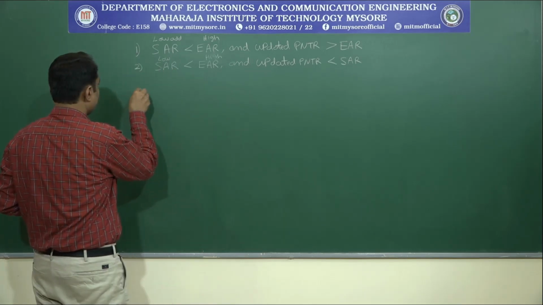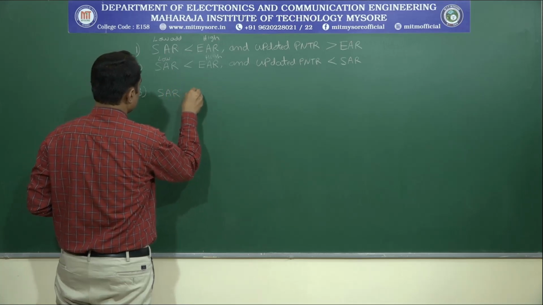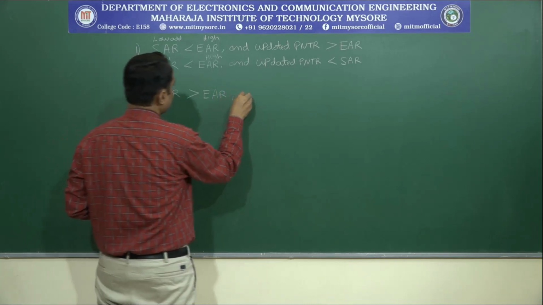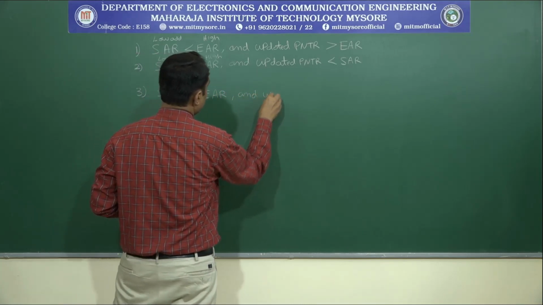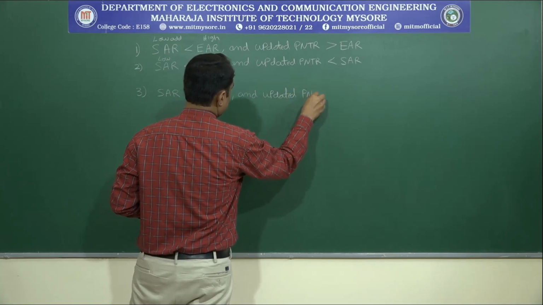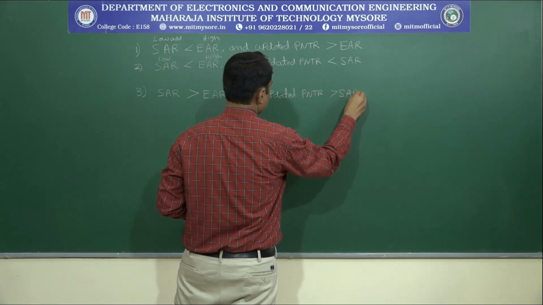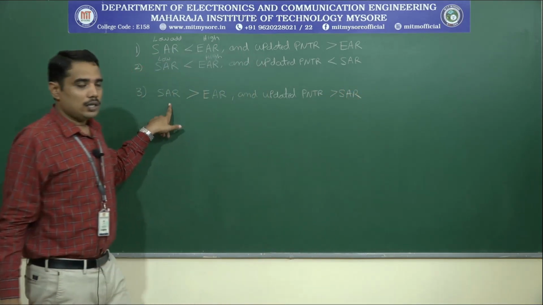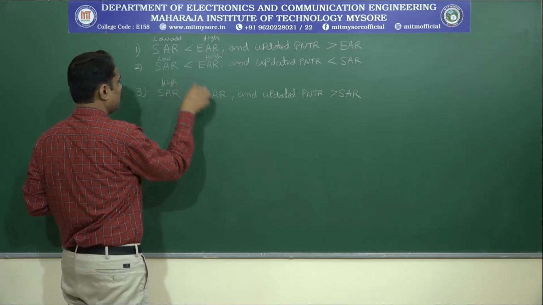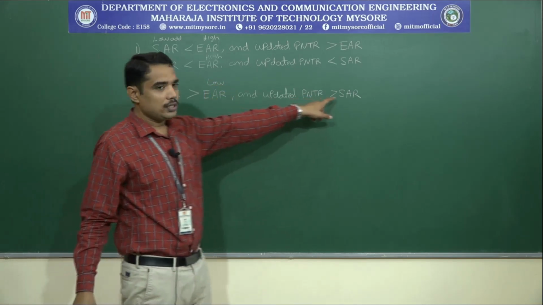In the next two cases, we can see SAR is greater than EAR and updated pointer is greater than SAR. In this case, SAR is having high address value, EAR is having low address value, and the updated pointer is greater than SAR.